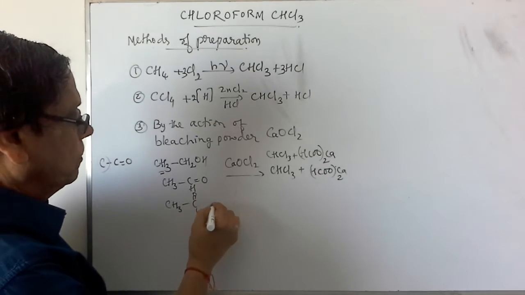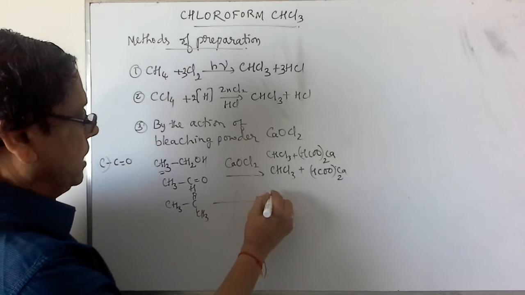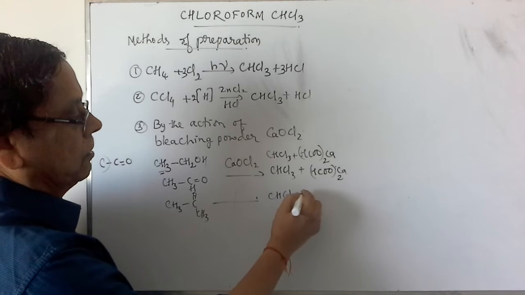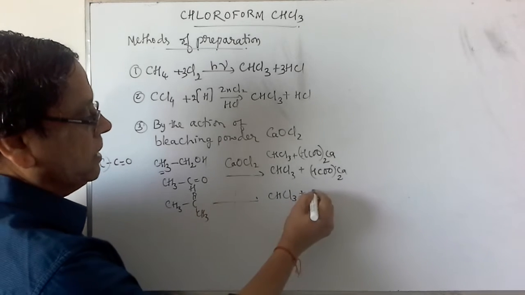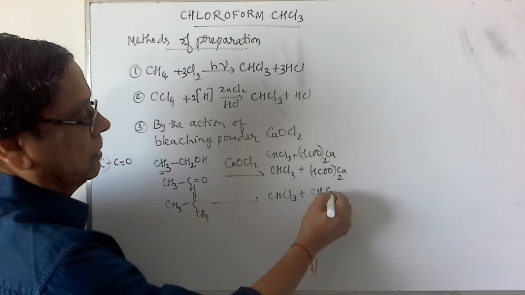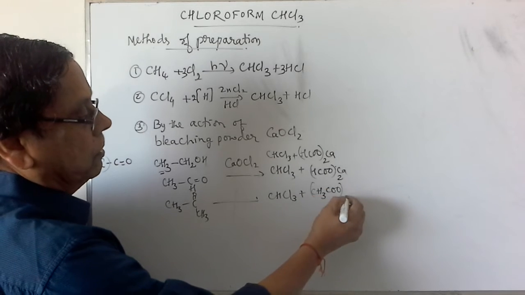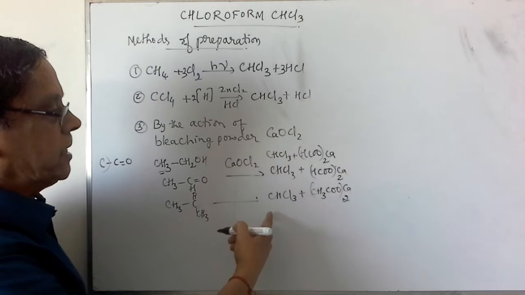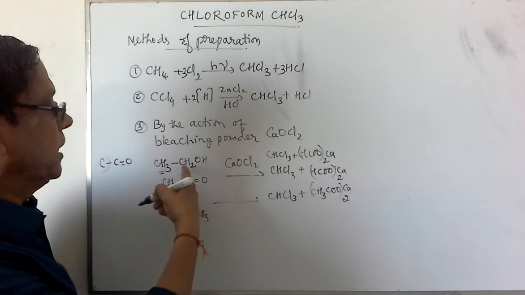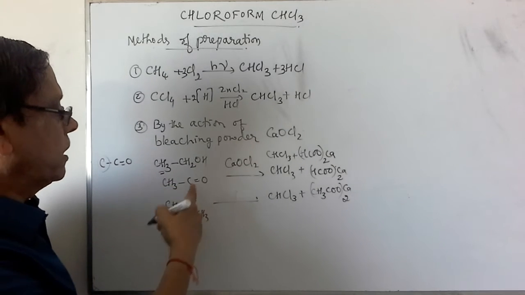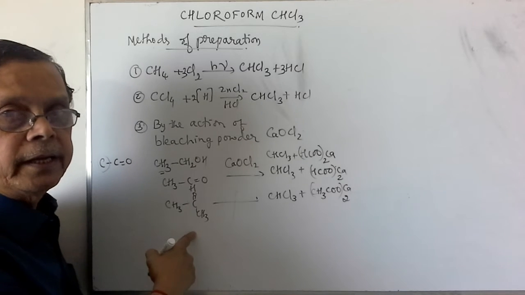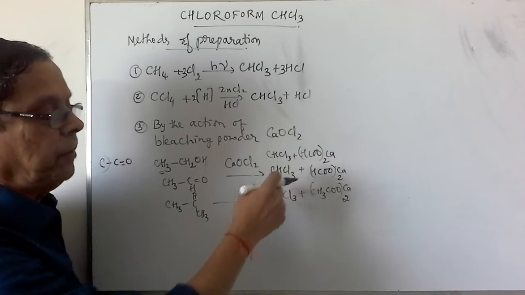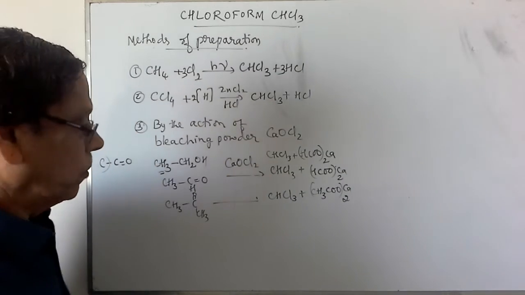In the third case, we get CHCl3 plus the remaining part converted into calcium salt, (CH3COO)2Ca. This type of reaction we can use in the detection of the alcoholic or aldehydic or ketonic group at the second position in organic chemistry. But here we are using this for the preparation of chloroform.